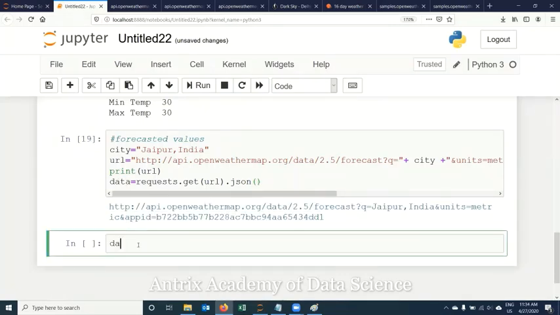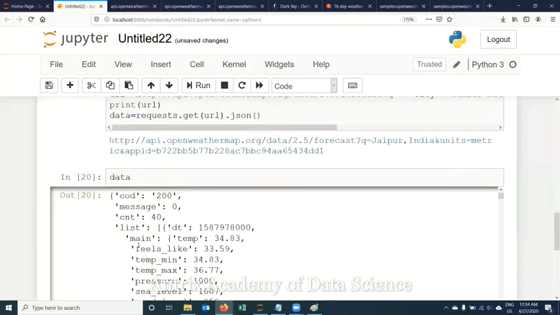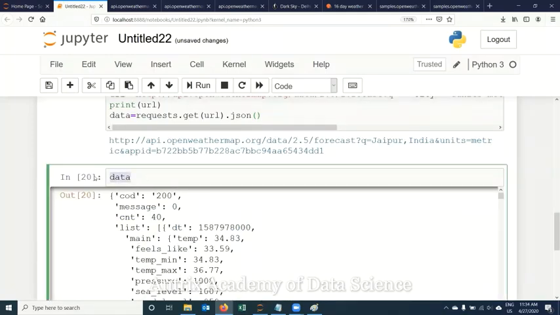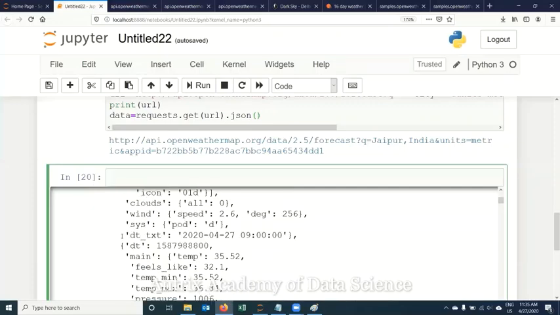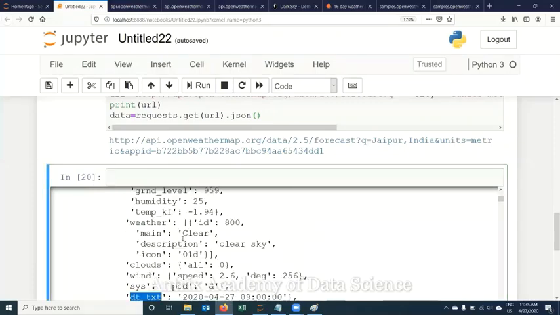So data is there. If I print data, data is there. I'm being asked to show first the key values, which are the location, country, and other things. I do have some other values also. Yes, date is there. I'll take a date also.